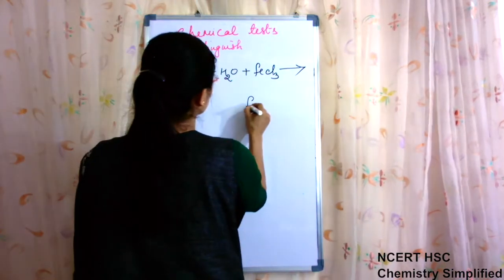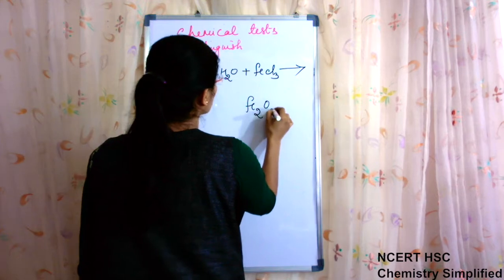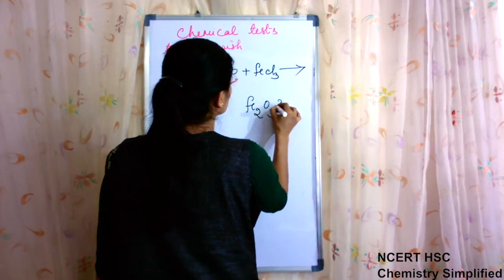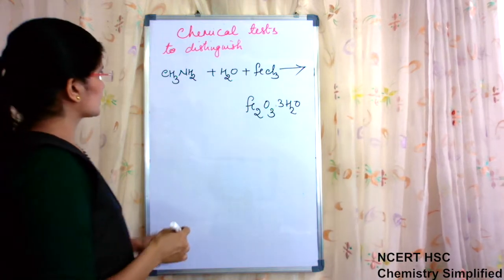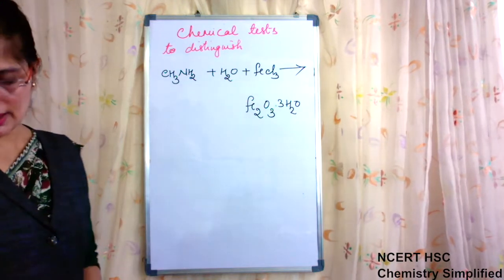Hydrated ferric oxide means Fe2O3.3H2O, or we can write xH2O. So why does it happen? This they are asking.